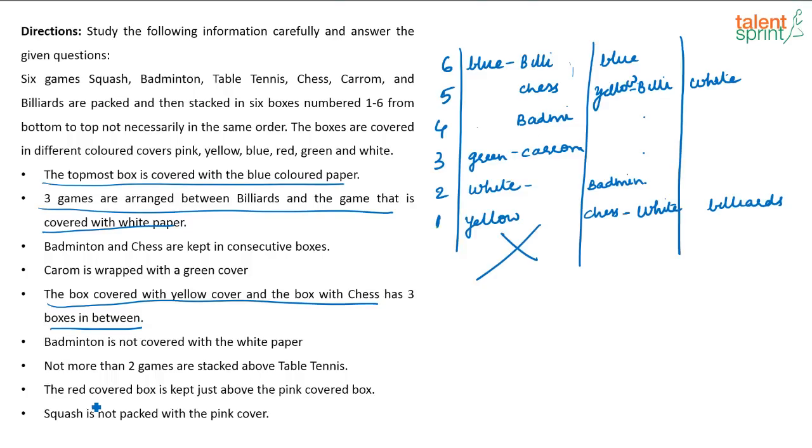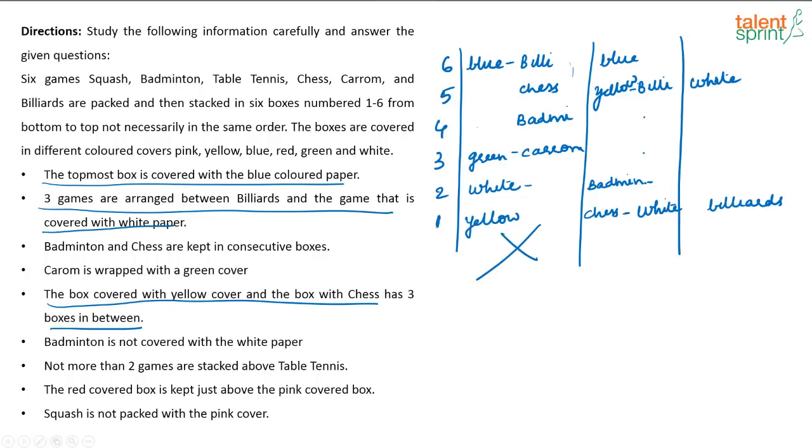Then it is given the red colored box is kept just above the pink colored box. So where will red and pink come? And squash is not packed in the pink cover. So the red colored box, see, red and pink should be adjacent to each other, right? So where can it come? See, if I put red and pink here, whichever way, I can't do it because I already know carom is green, correct? So red and pink have to be adjacent, means one of that has to be badminton, right?